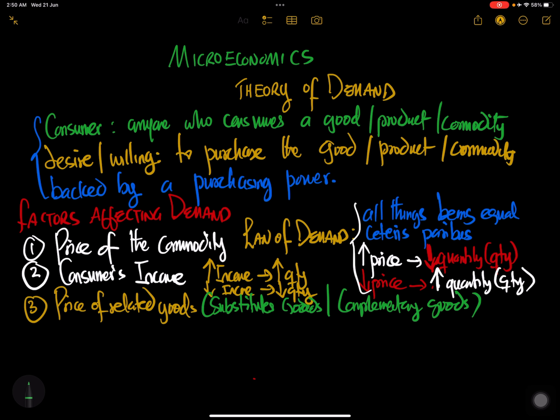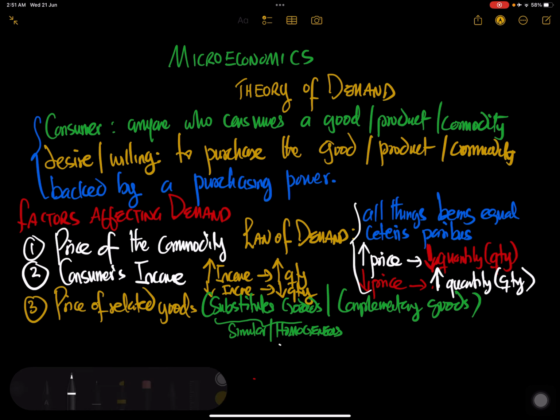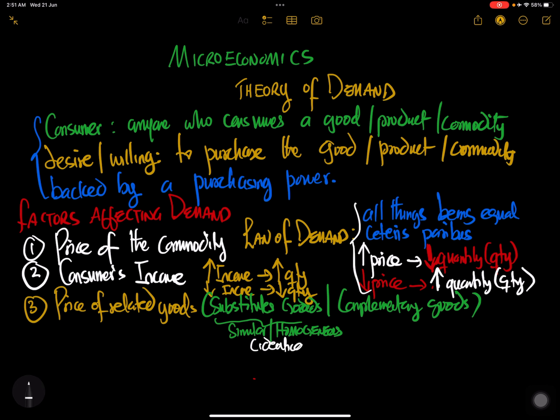So substitute goods are similar, or what we call homogeneous, or what is known as identical goods. So an example of such goods is a bottle of Coke and Pepsi. They look similar, but they are different in brand. One is Coke, one is Pepsi. So a substitute good is a good that is similar, homogeneous, identical.